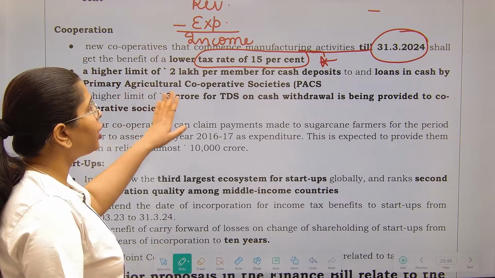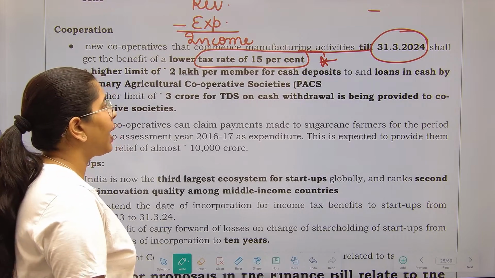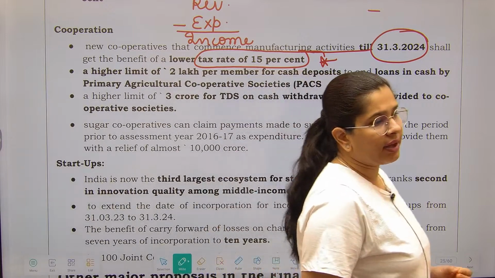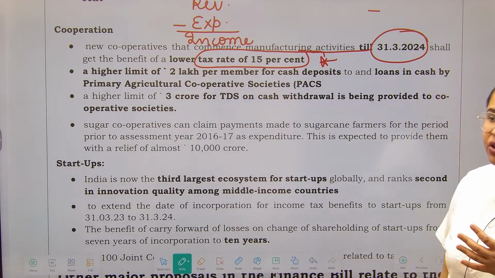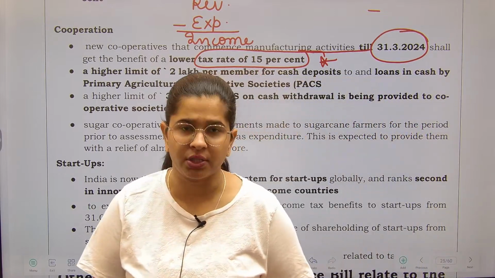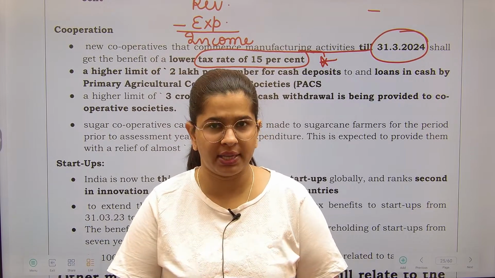Next, a higher limit of 2 lakh per member for cash deposits and loans in cash by the primary agriculture cooperative societies. Please understand that the government of India is promoting digital transactions. It generally curbs cash based transactions; it does not want you to be dealing in cash.